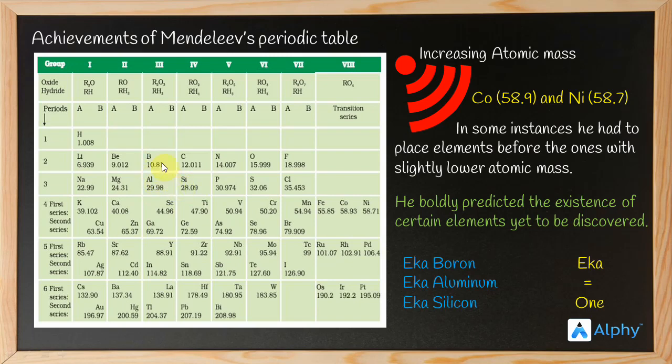And later, these elements were discovered. Eka boron, Eka aluminum, and Eka silicon were discovered as scandium, gallium, and germanium. Can you find scandium, gallium, and germanium in the table? Scandium. Where is gallium? Gallium. What about germanium? Here. The boron was here. Scandium is here. Aluminum was here. Gallium is here. And what about silicon? Silicon is here. And germanium is here. So, his prediction was right.